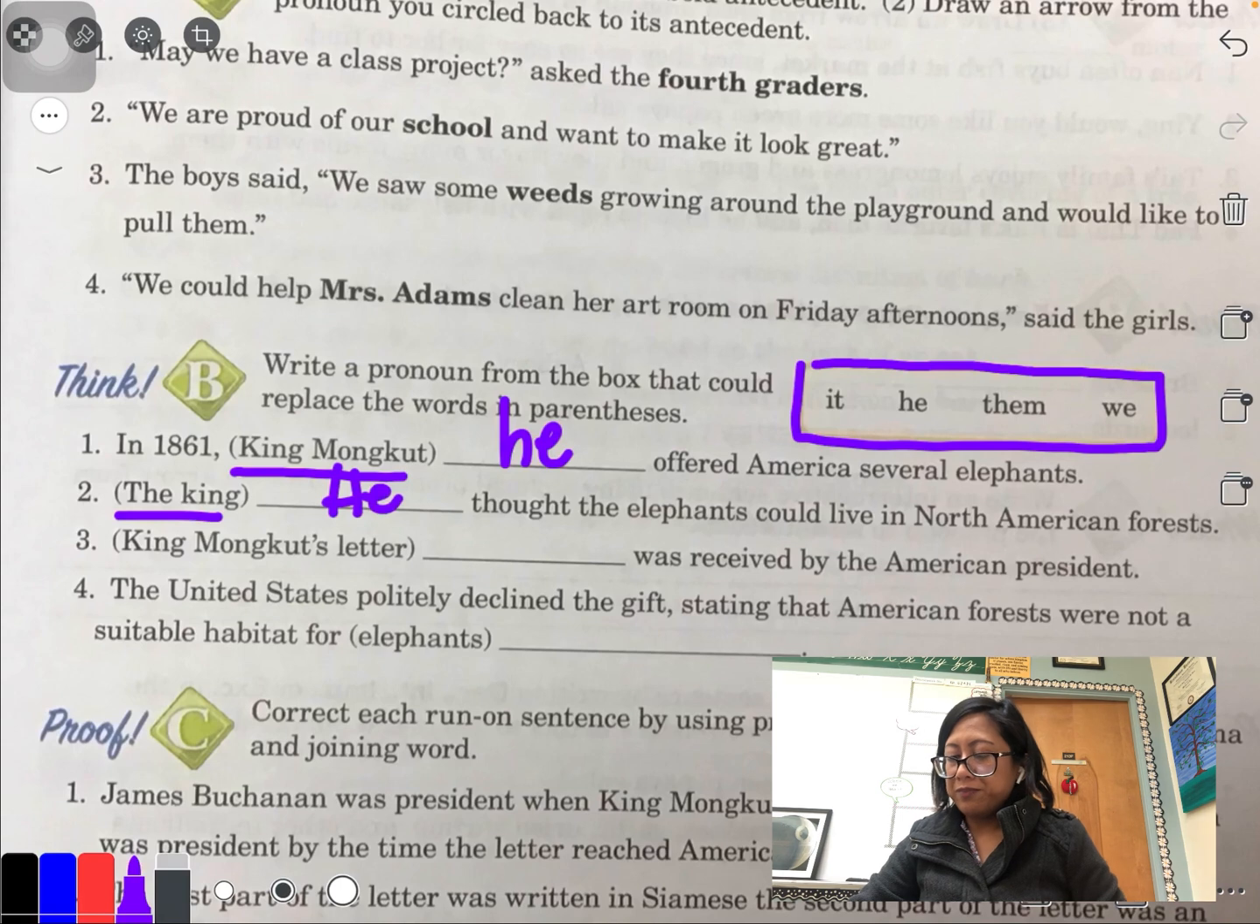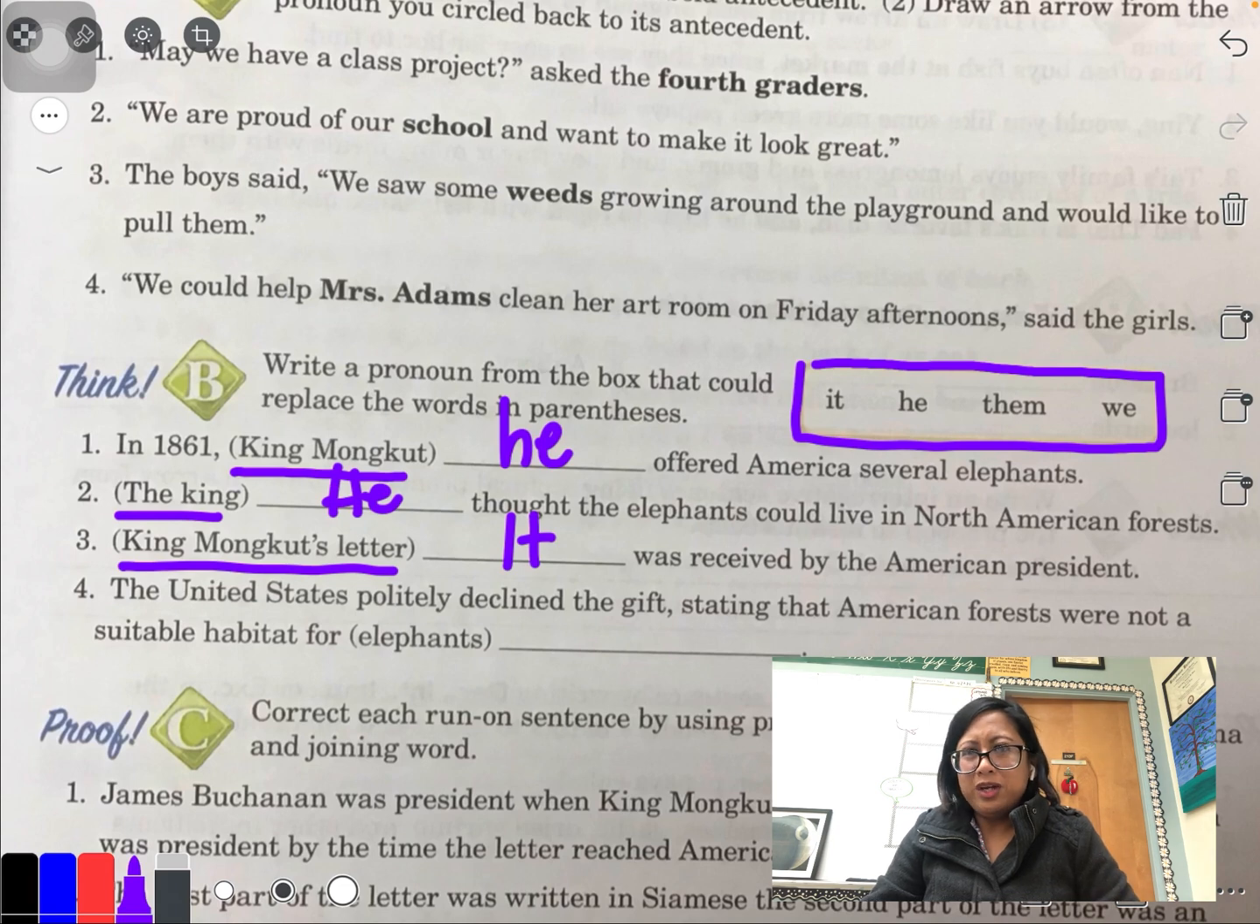Oh, okay. So here, we're talking about the letter. Now the letter is just an object, so I'm going to use it. It was received. Again, I can't say he. The letter isn't a boy. It's not a girl either. And I can't say them, "them was received." Again, it doesn't make sense. And "we was received" definitely doesn't make sense. So I'm going to say it was received.